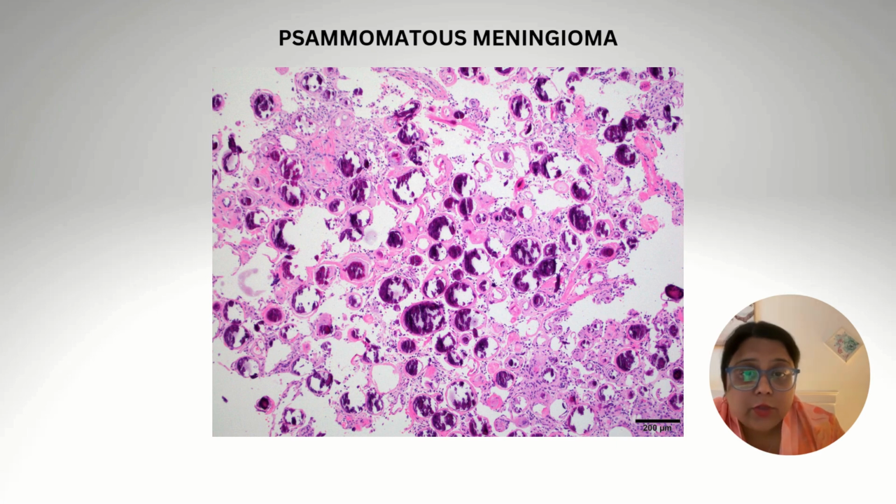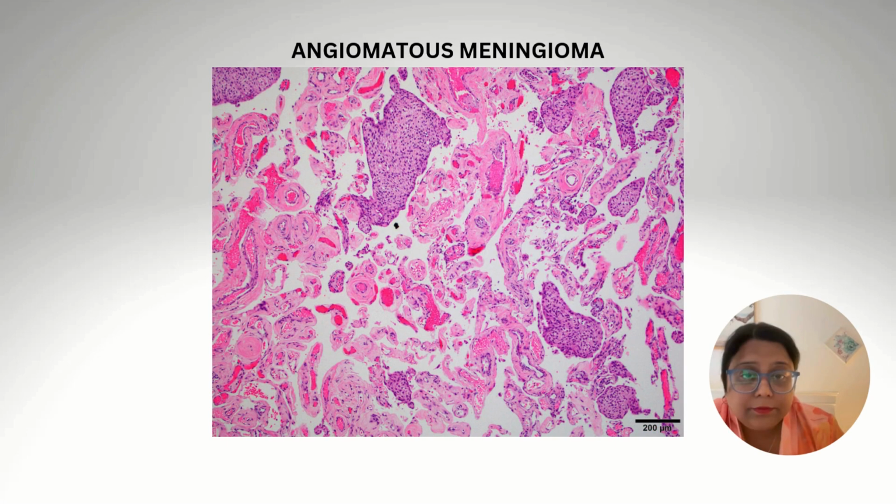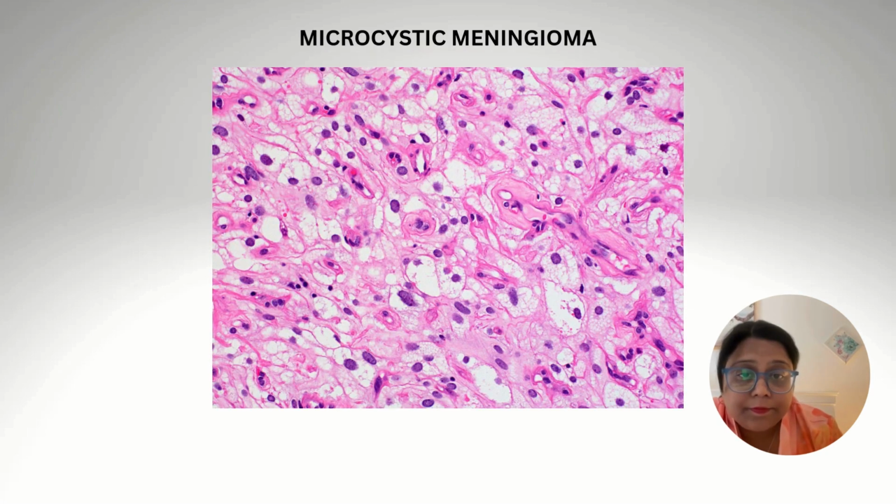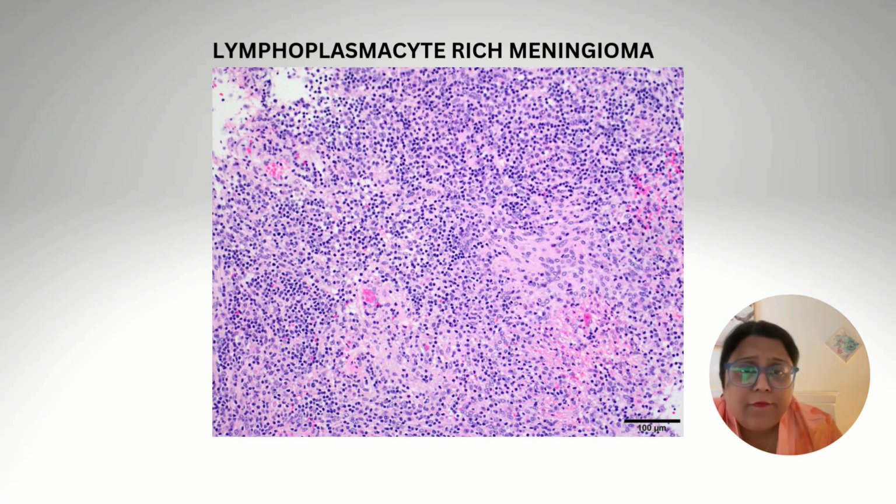Psammomatous meningioma shows numerous psammoma bodies and is generally located in the spinal region. In angiomatous meningioma, you can notice numerous blood vessels. And in macrocystic meningioma, you can see a lot of microcysts in this micrograph. The lymphoplasmacyte rich meningioma shows a dense infiltrate of lymphocytes and plasma cells.